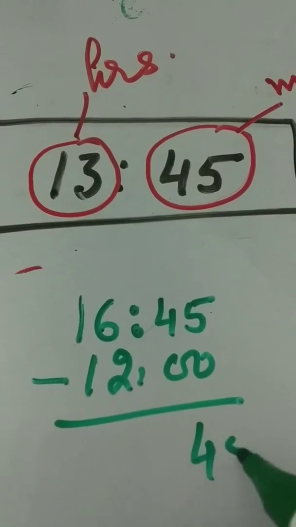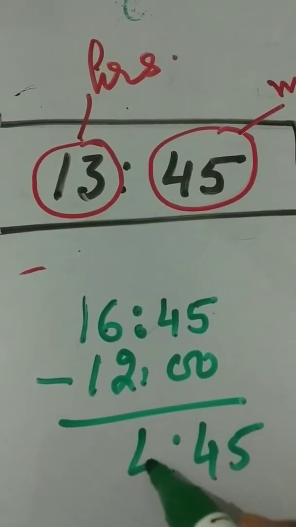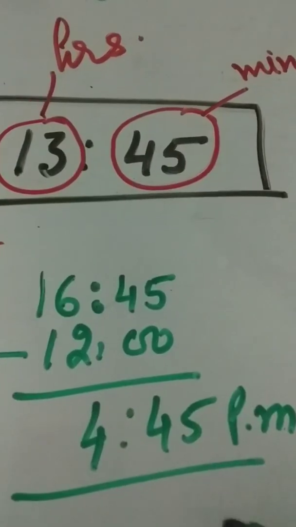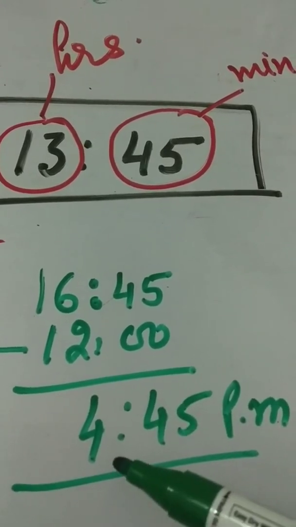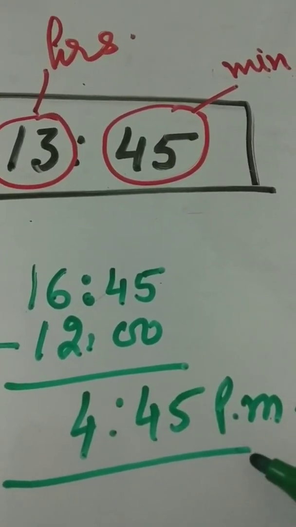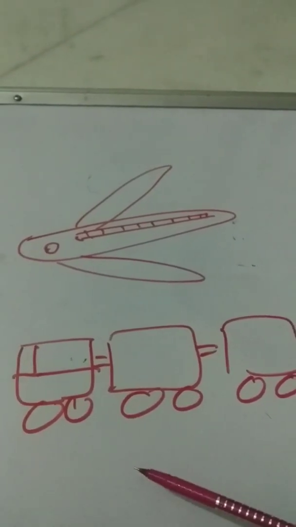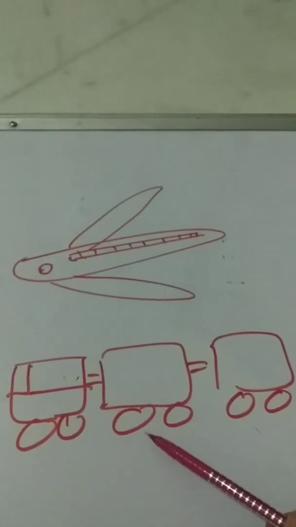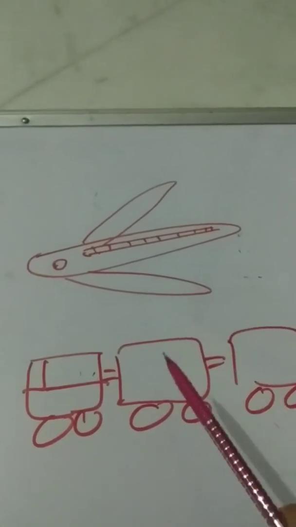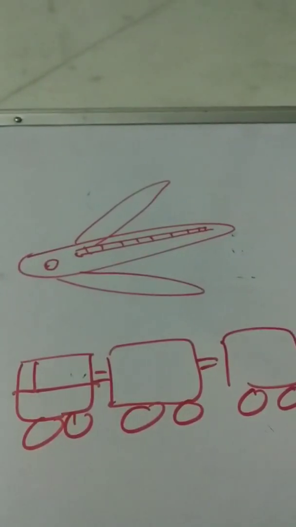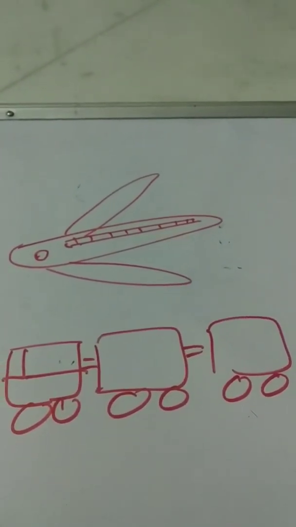Answer, it means time is 4:45 p.m. The arrival and departure timing of trains and aeroplanes are expressed in 24 hours clock.